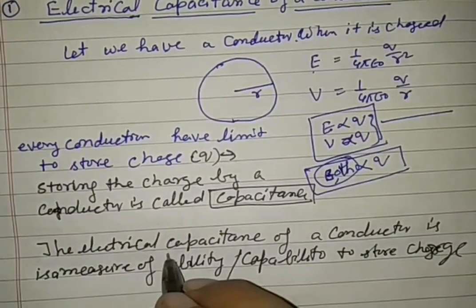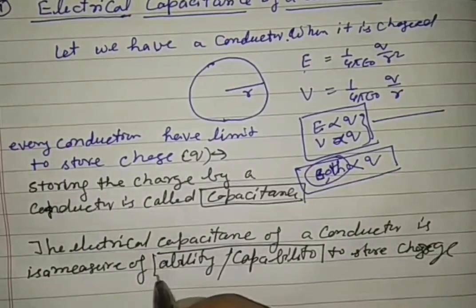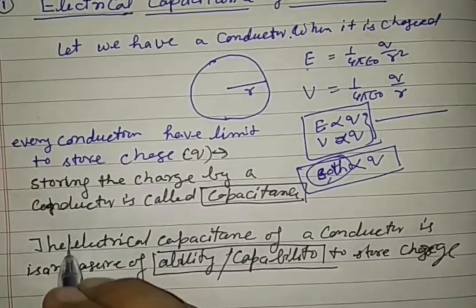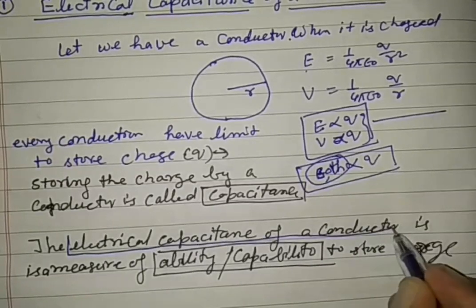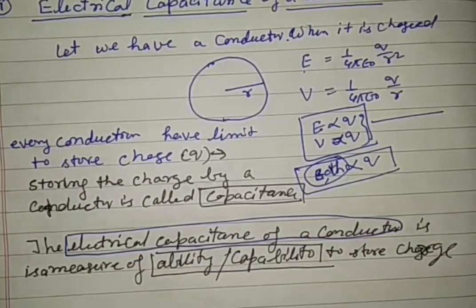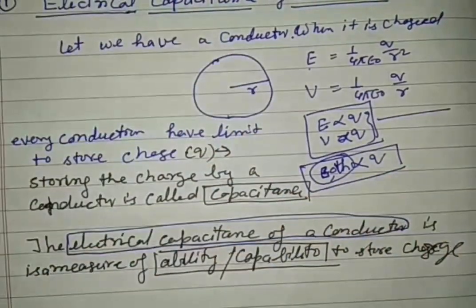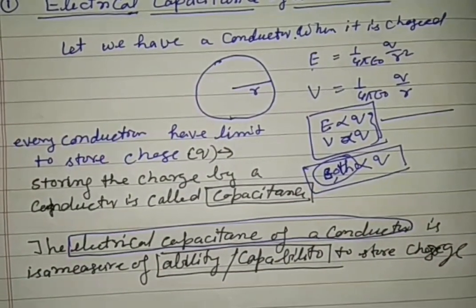So it is the ability or capability to store a charge that is called the electrical capacitance of a conductor. Every conductor has a different capability to store a charge.